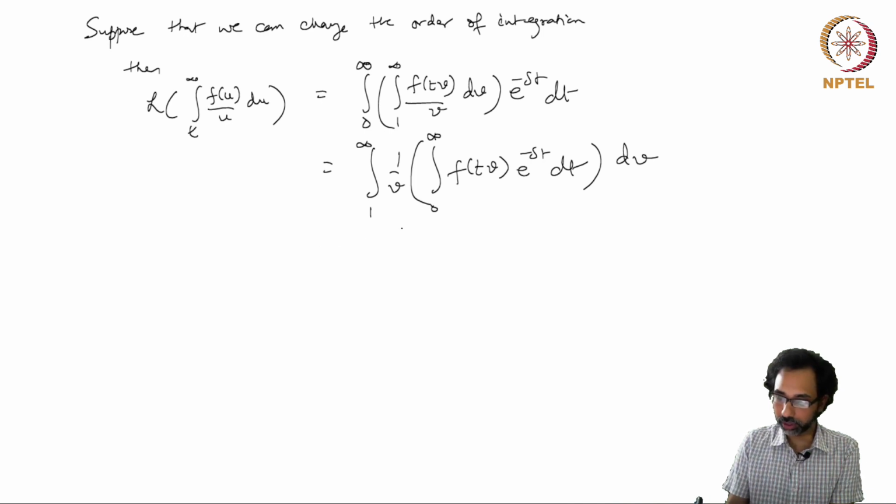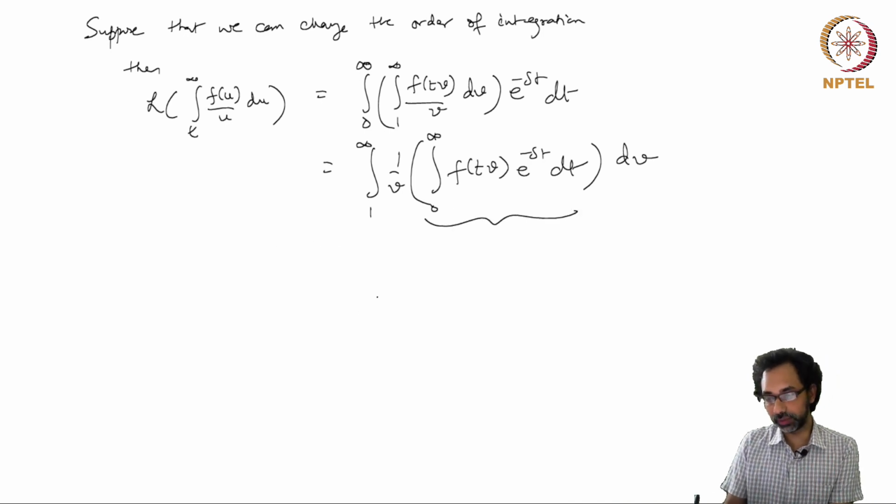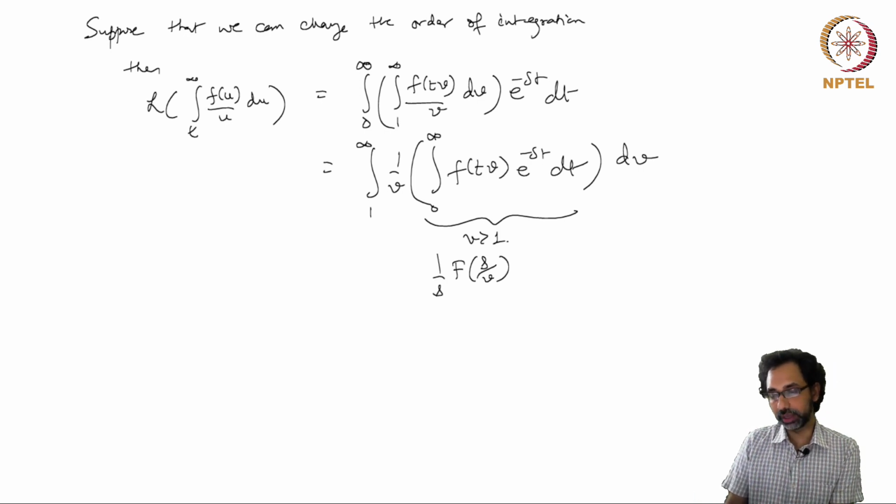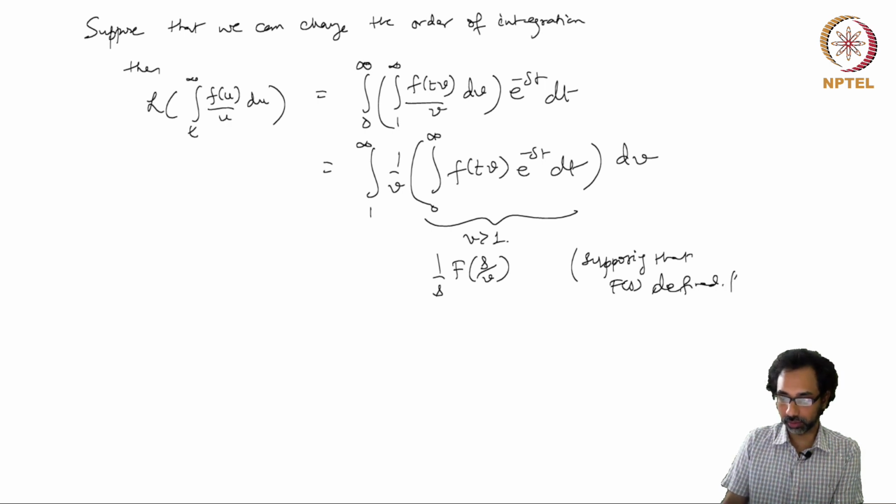So notice that since v is greater than 1, this can be written as F(s/v) over 1 by v, supposing that F(s) is defined for all s positive.